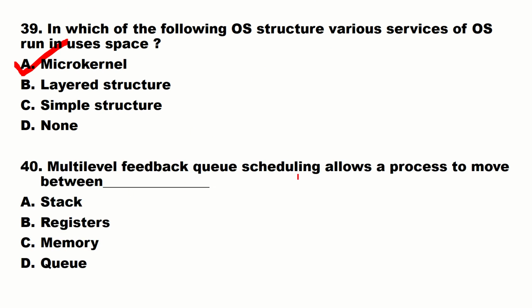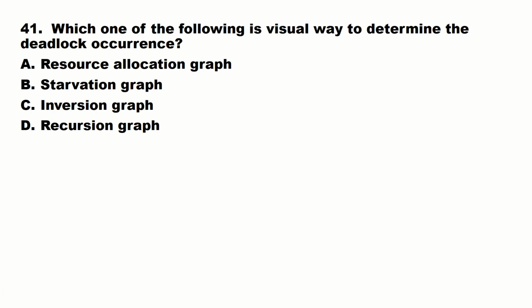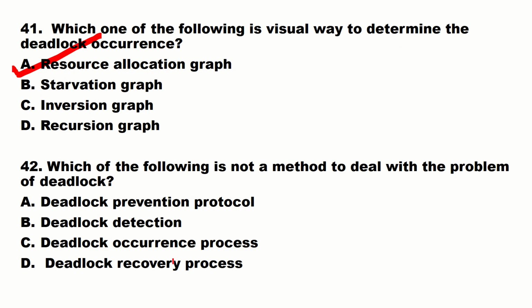Multi-level feedback queue scheduling allows a process to move between stack, register, memory or queue. That is, yeah, queue. That's a simple question. Queue. Which one of the following is the visual way to determine deadlock occurrence? Resource allocation graph, starvation graph, inversion graph, recursion graph. Which one? It is the resource allocation graph. That is a visual way to determine deadlock.